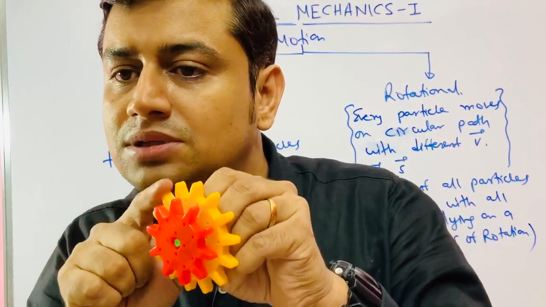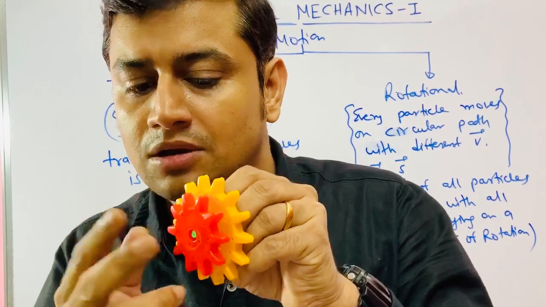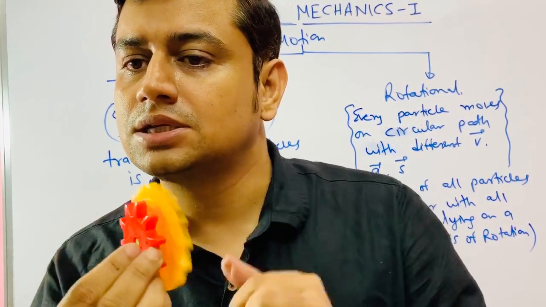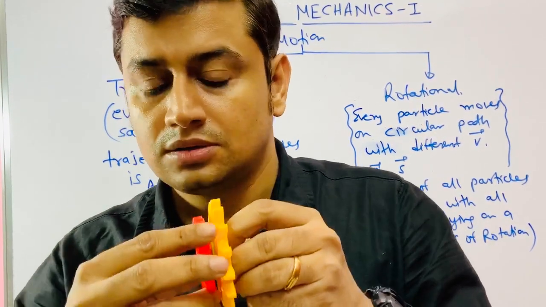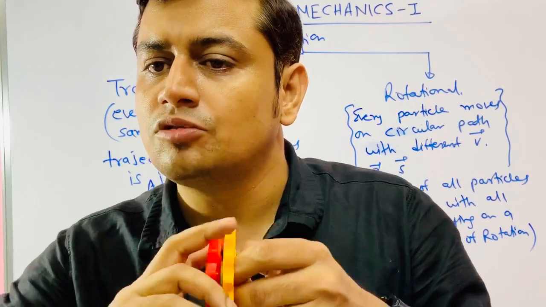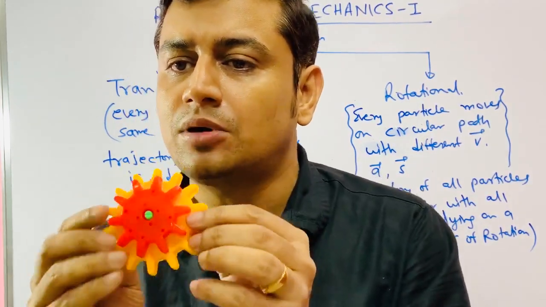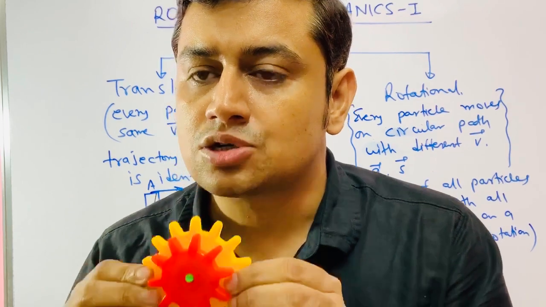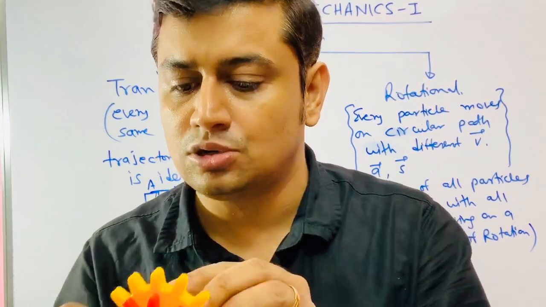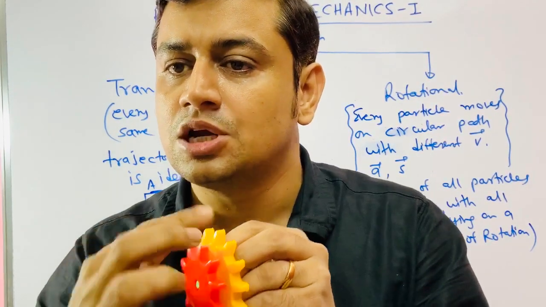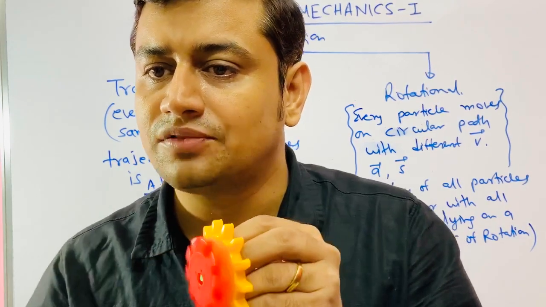Because with respect to this, it can slip. With respect to this, it can slip. It is not compulsory that they should move with common omega. So this entire body cannot be called a rigid body. So if you want to apply any rotational quantity, you should apply it either on this or this. You cannot apply it on both if they have different omega.